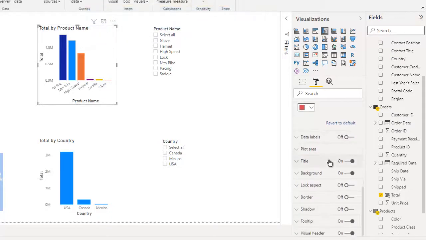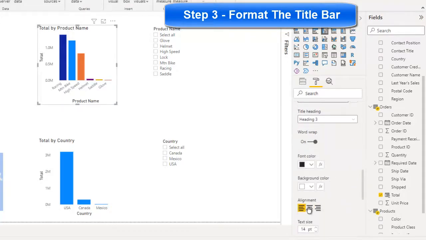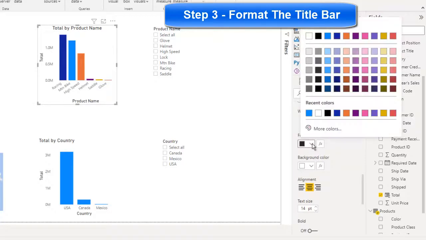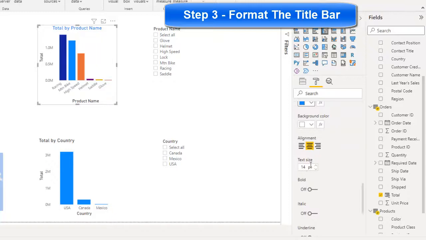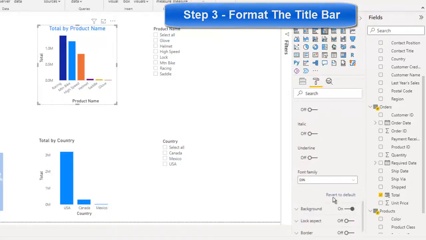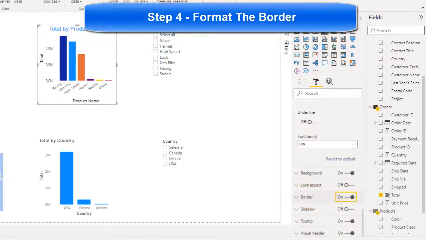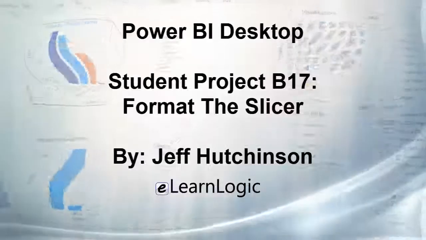We can also come down and look at the title. Change the name if you want. We can center it. We could change the font color if we wanted to. Change the text size. Make a little larger title. We can also add a border. Put a border around it. And that's kind of how you would adjust that particular visual.